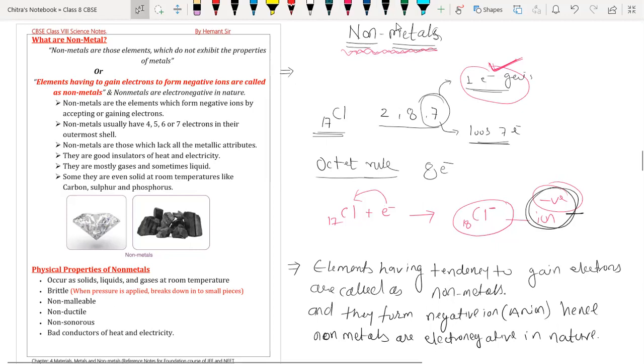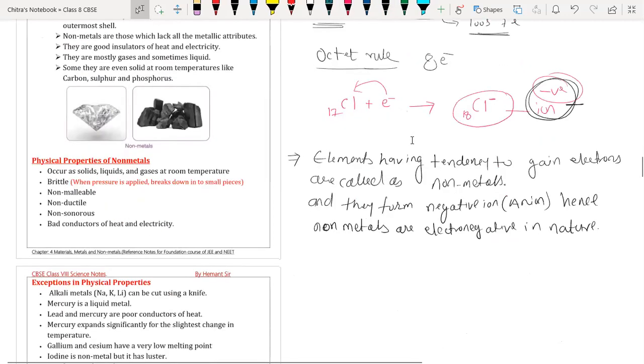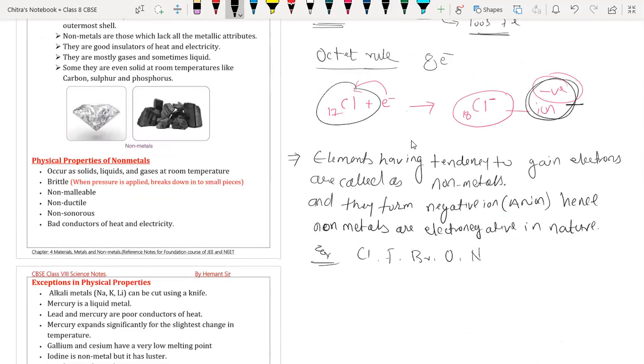Now I'm going to write some examples so that you will understand clearly. The example that we have already gone through is chlorine; we also have fluorine, bromine, oxygen, nitrogen, etc. All these are non-metals. So now take a screenshot, then we are going to move further.